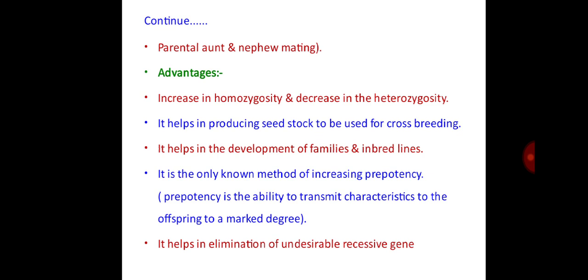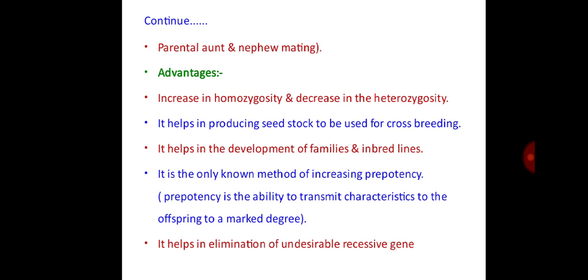Advantages of inbreeding: increase in homozygosity and decrease in heterozygosity. It helps in producing seed stock to be used for crossbreeding. Then it helps in the development of families and inbred lines. It is the only known method of increasing prepotency. Prepotency is the ability to transmit characteristics to the offspring to a marked degree.